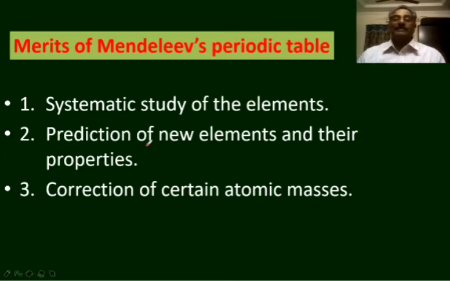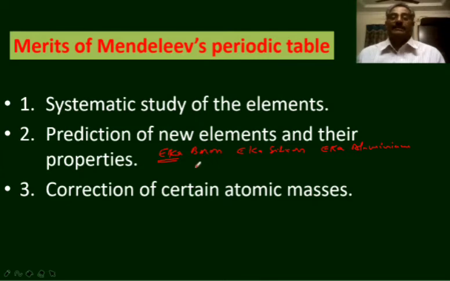For example, Mendeleev predicted 3 elements: Eka boron, Eka silicon and Eka aluminum. Eka is a Sanskrit word which means before, that is prior to boron.